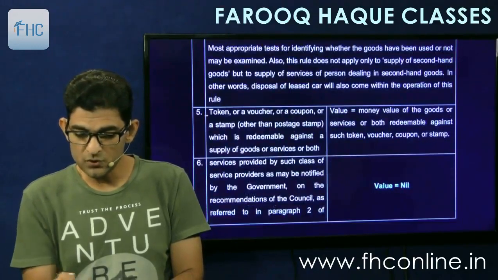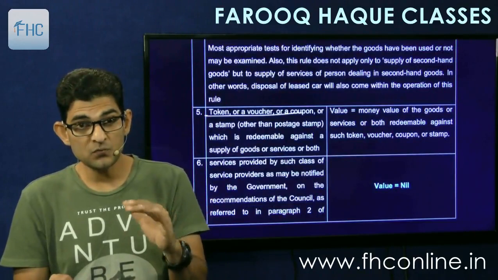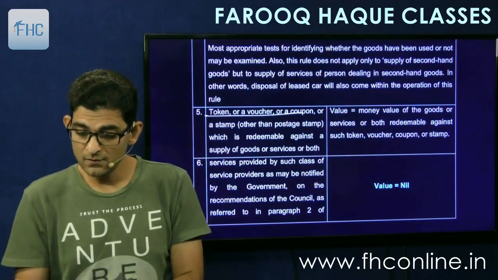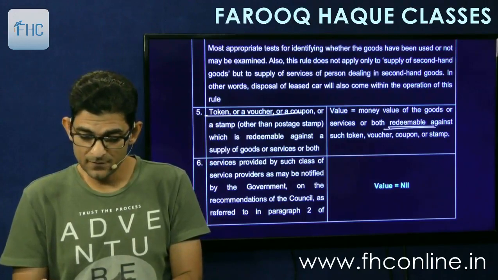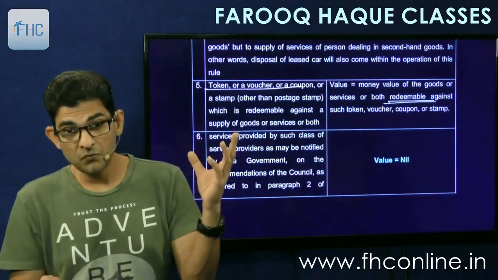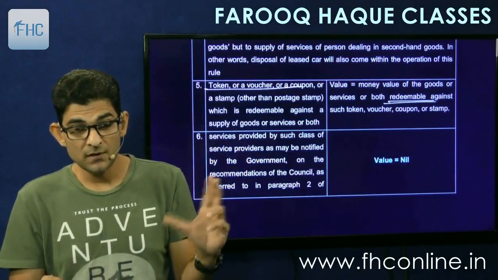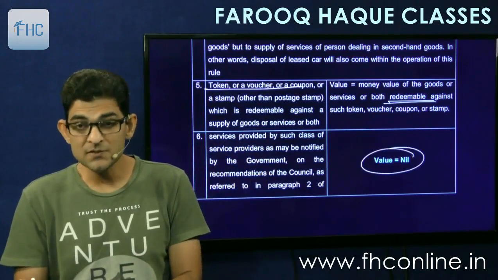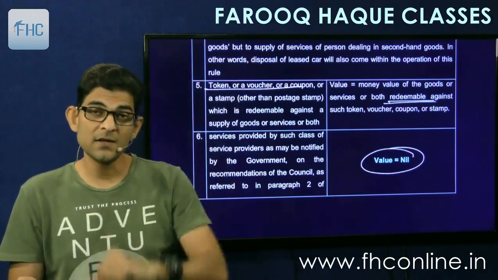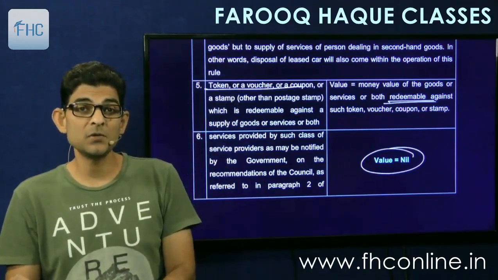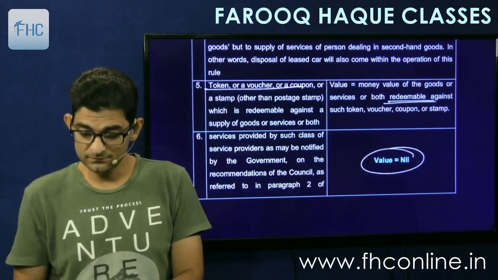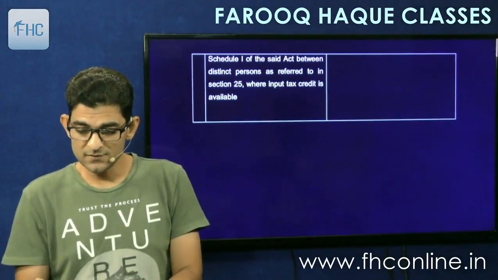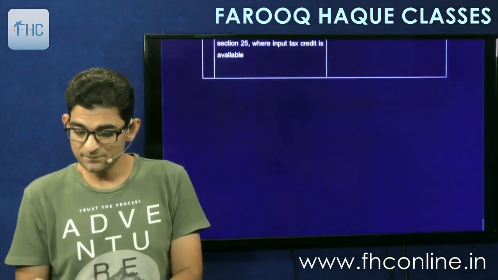And then token, voucher and coupon, the redeemable amount will be taken. And lastly, for the services which are notified by the government, given by one distinct person to another distinct person, the value will be taken as nil if input tax credit is available to the other person. So that was all that we had seen.